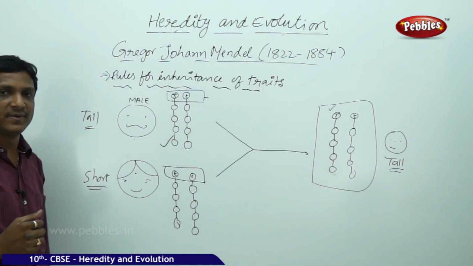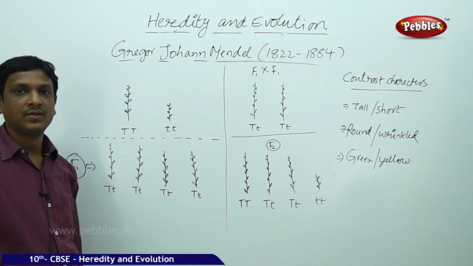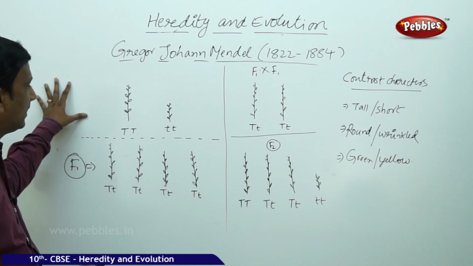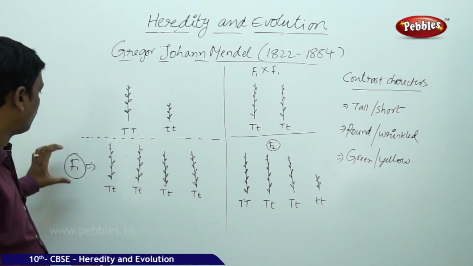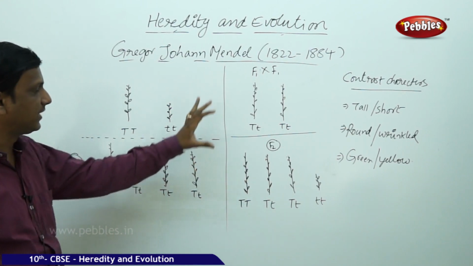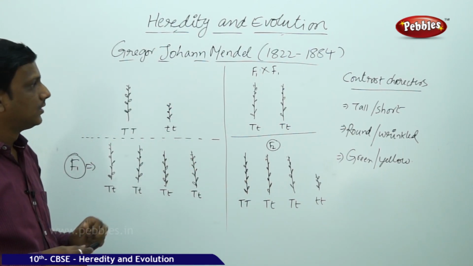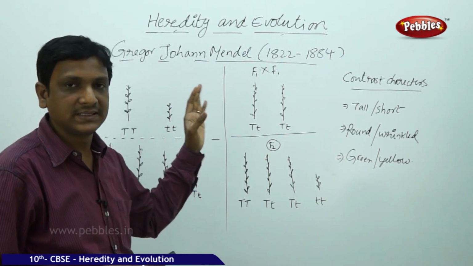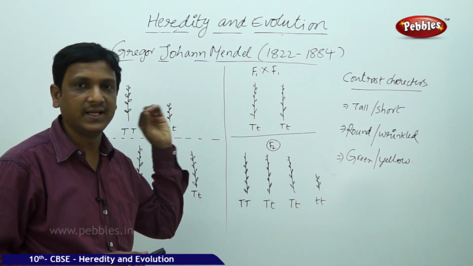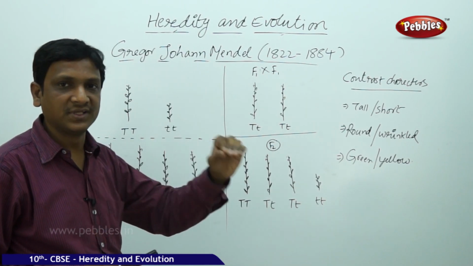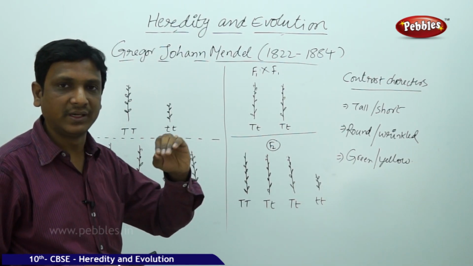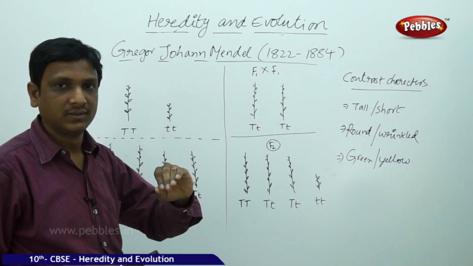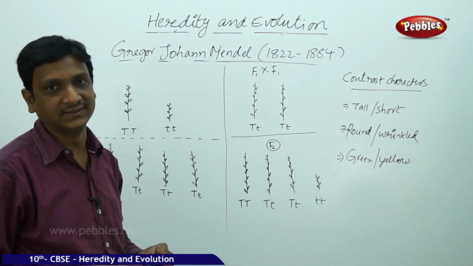So now let us see the experiment that was conducted by Gregor John Mendel. Here we can see two generations, progeny 1 and progeny 2, F1 and F2. I already told you why he selected pea plants: there are some characters which are visible from outside, which we can observe generation to generation, to see what changes happened and how the characters are inherited. Such characters are contrasting characters.